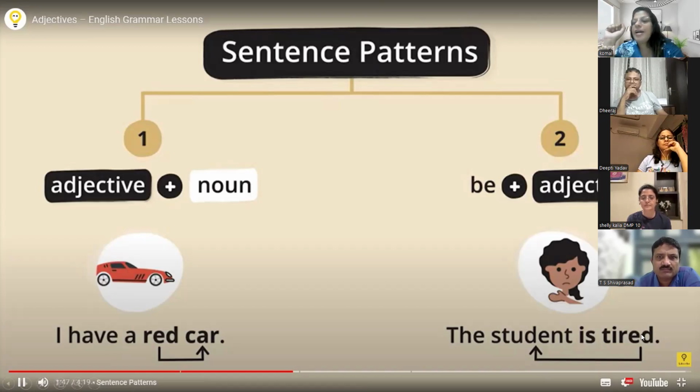The student is frightened. The student is frightened. The child is scared. Ready. What is the adjective in this sentence? Frightened. So don't say that there is no adjective in this sentence.